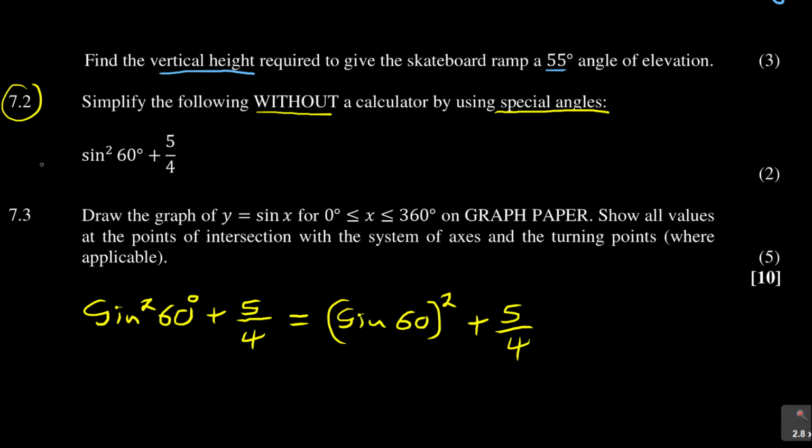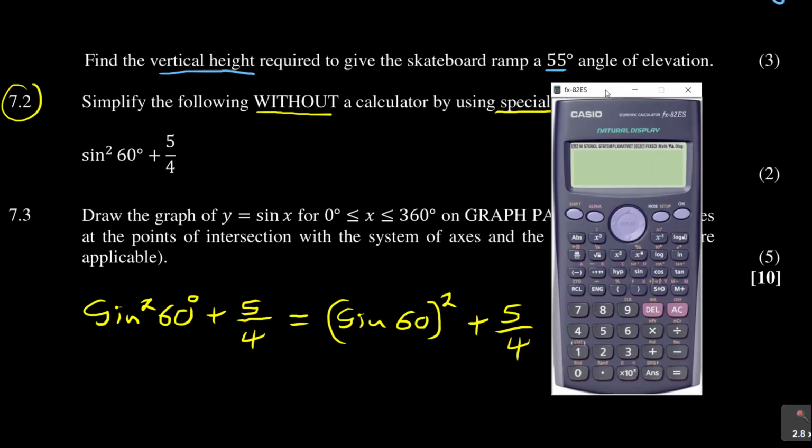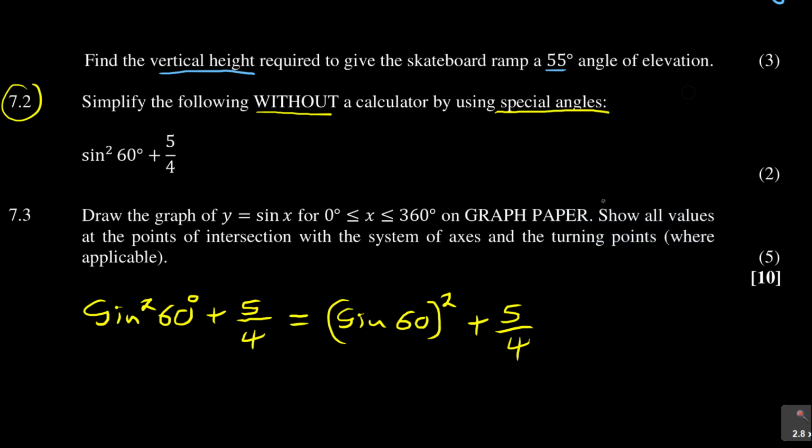That's how you use the calculator. If I punch this on the calculator, you can't put a square in between. So first you put a bracket and then you say sine. It will have its own bracket, then you close, then you have the squared, and then plus 5 over 4. That's what I encourage you to do first. See, the answer is 2 with the calculator. This is equal to 2. So let's prove that this is equal to 2.